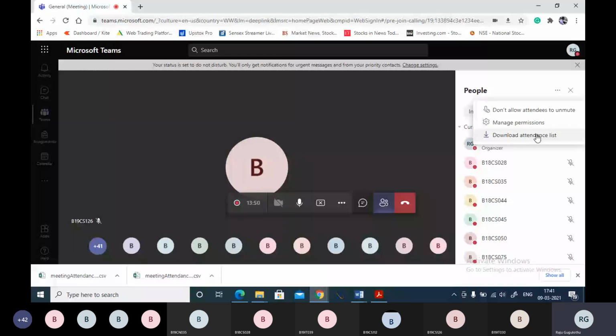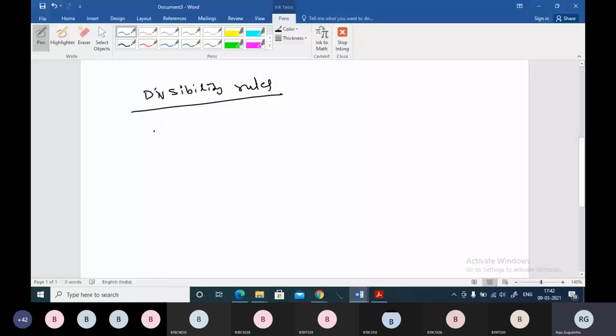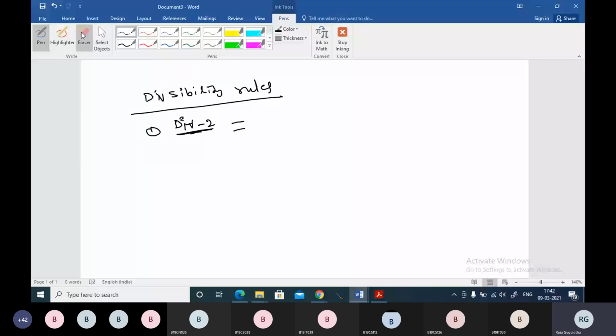Okay, guys, let's move with the divisibility rules. In childhood, in the fourth or fifth standard, we already learned these divisibility rules. Let me recall them once again. Just recall them, and if you feel that you forgot them, then you can note the divisibility rule also. And if you find any new divisibility rule, then you can note that new one also.